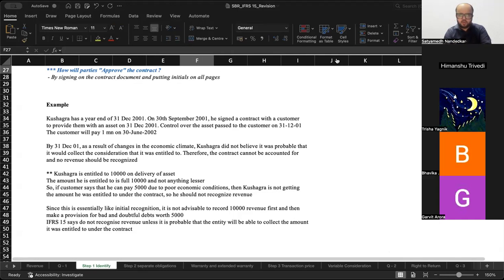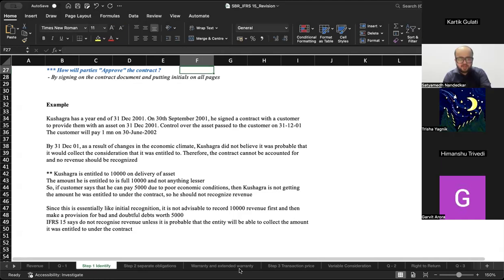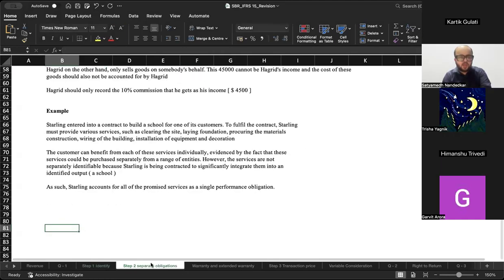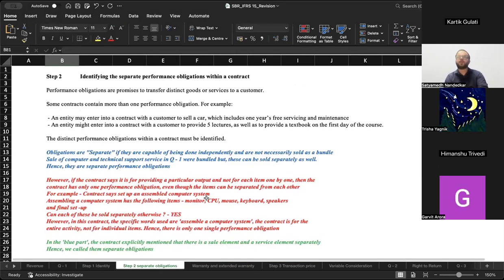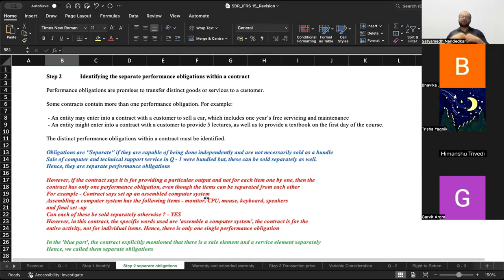Okay, cool. Let's move on to the next one. The second step in your journey is separate performance obligation. Now, what does the term performance obligation mean? Performance obligation means something that you have promised under the agreement. I have promised to teach you SBR.